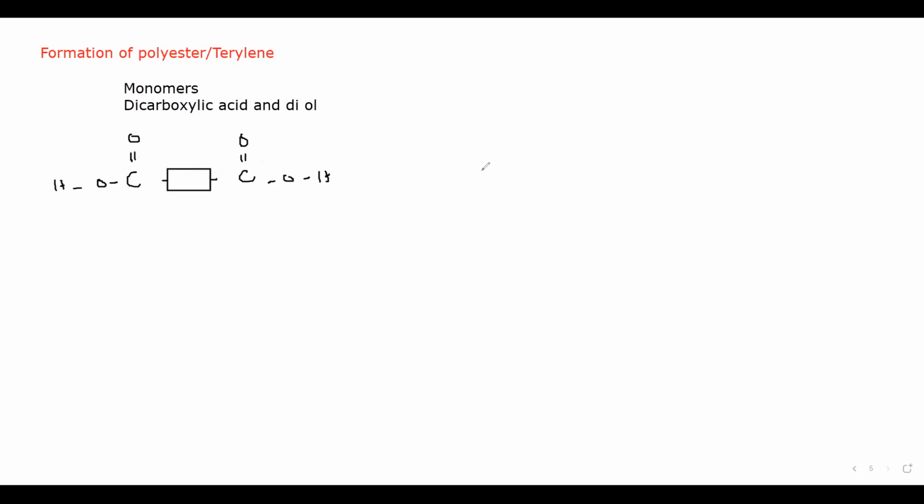And the structure of alcohols, diols: di means two, and ol is for alcohol. So two OH groups are there, we call them diol. And between them, there is a carbon chain. It may have the same number of carbons or a different number of carbons, so we can use a different symbol. So this one is dicarboxylic acid. And this one is diol.